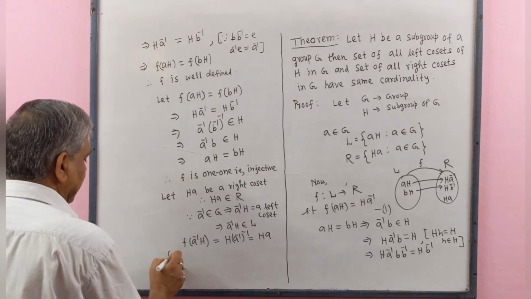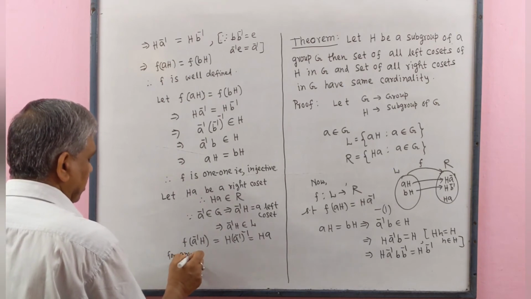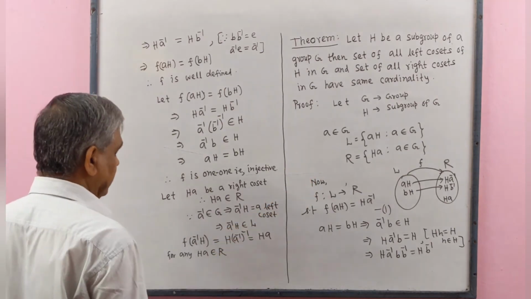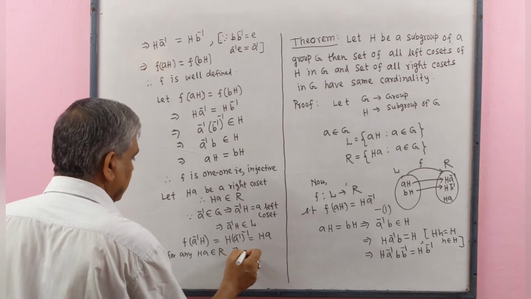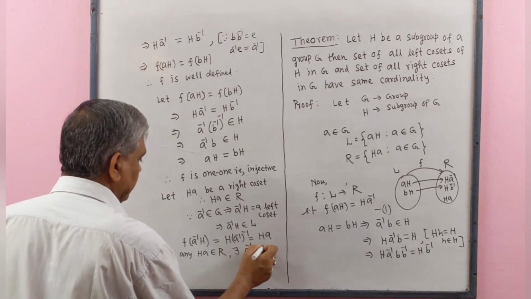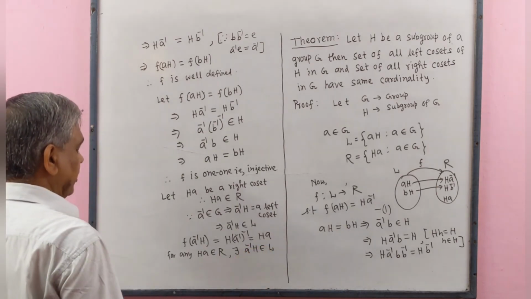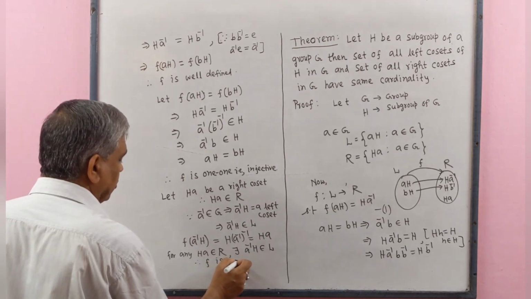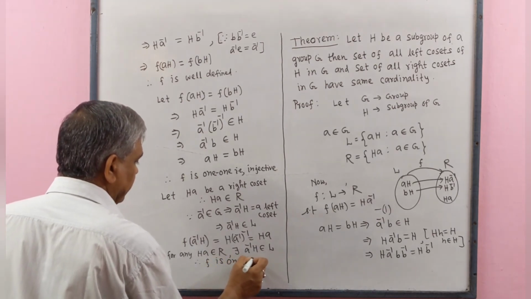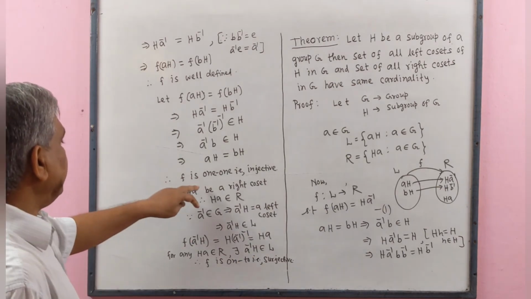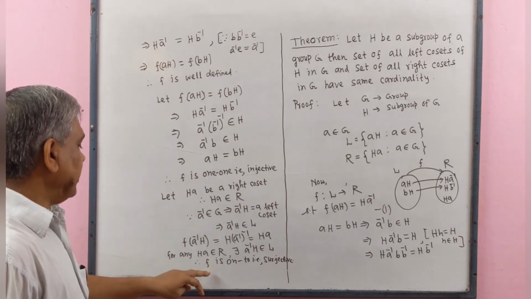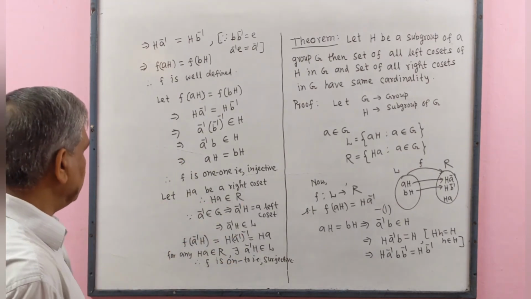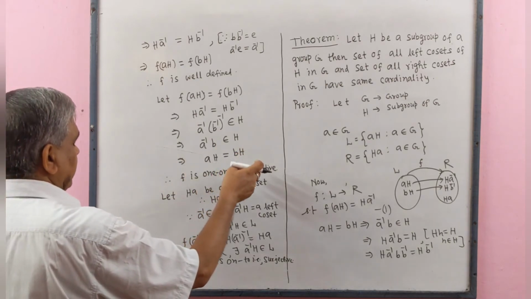Therefore, for any Ha belongs to R codomain, there exists a inverse H belongs to L domain. Therefore, f is onto, that is surjective. Here we see that f is 1-1 and f is onto. Therefore, f is 1-1 onto, that is bijective.